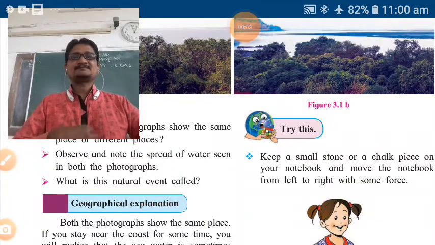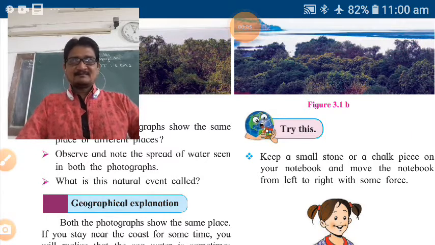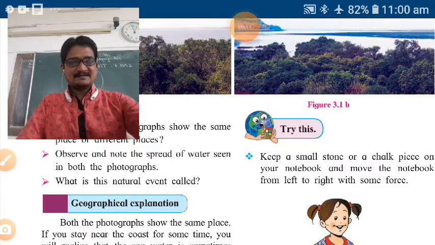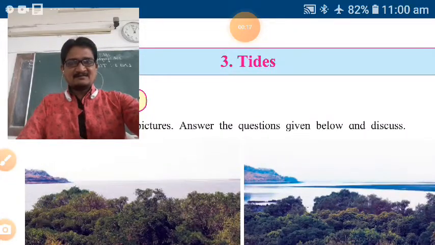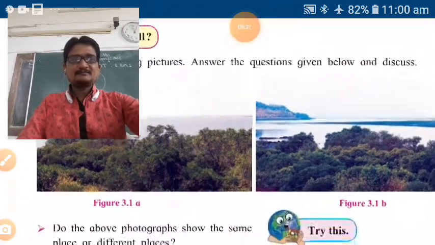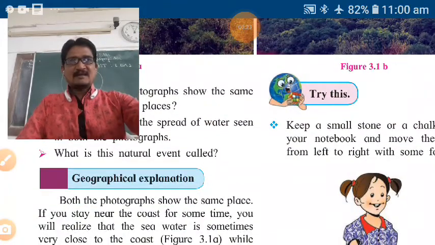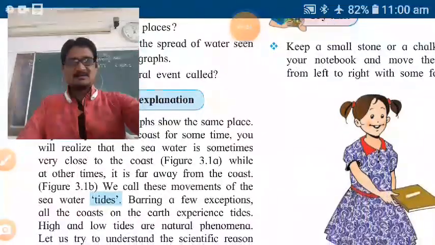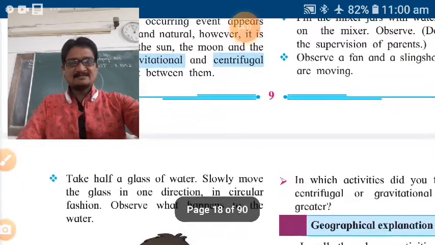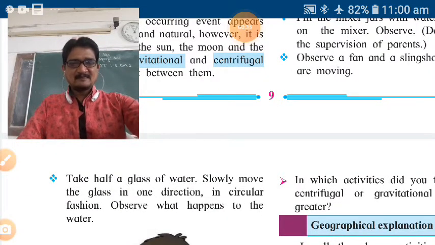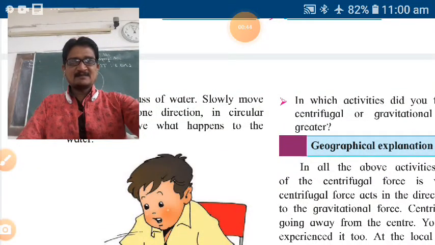Hello students, as we started our third lesson of 7th standard, that is tides, we saw in the first video of this lesson the definition of tides, the information about tides, and one activity also we have seen. Then gravitational and centrifugal force, we had discussed that. Today again we are going to see the next part of this lesson.